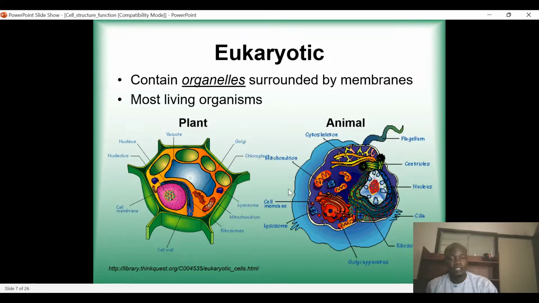And this is like plants and animals. So we usually find this kind of organism under plant and animal, that is eukaryotic cells. So eukaryotic cells are cells that have both a nucleus and membrane-bound organelles. But the nucleus itself is also a membrane-bound organelle. So it means that apart from that, they have a nucleus and other membrane-bound organelles, and that is what you call eukaryotic cells. Examples of them are the plant cell and the animal cell.